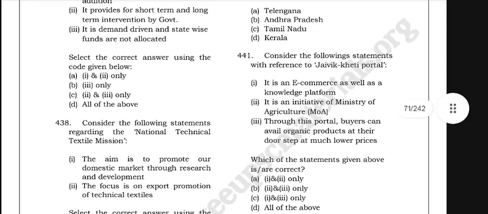It's an e-commerce and knowledge platform. It's a Ministry of Agriculture initiative. Through this model, buyers can avail organic products at their doorstep at lower prices.